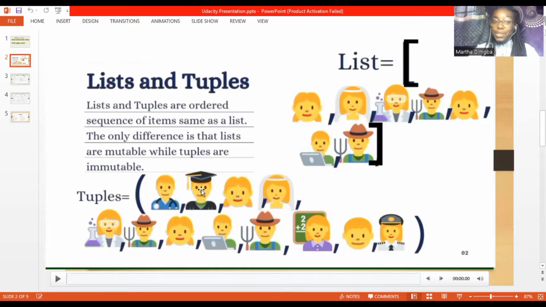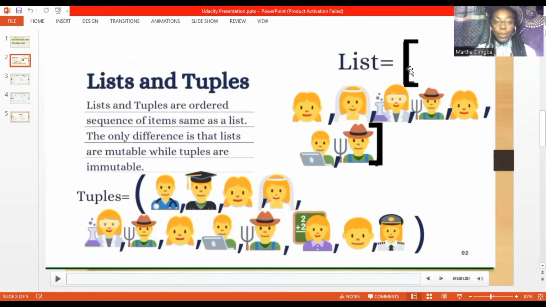The only difference between the list and the tuple is that the list is mutable. That means you can put in more elements, you can remove elements, you can change the position of elements, but the Python tuple is immutable. You can't add more elements after you create it. You can't remove elements. You can't change the position of the elements.